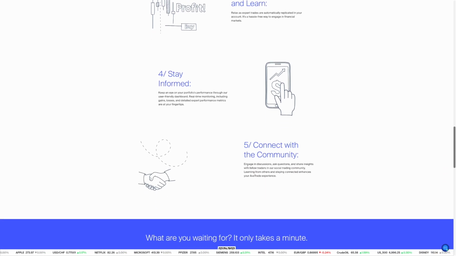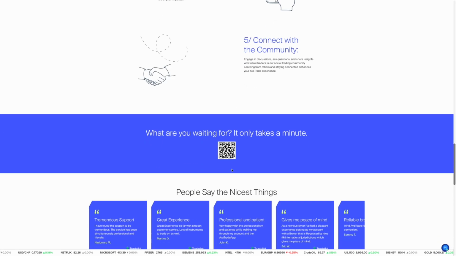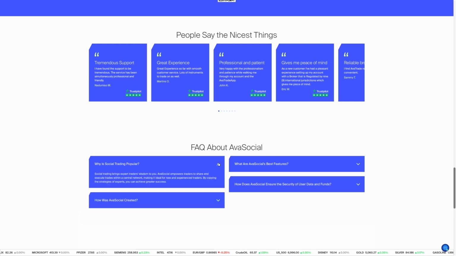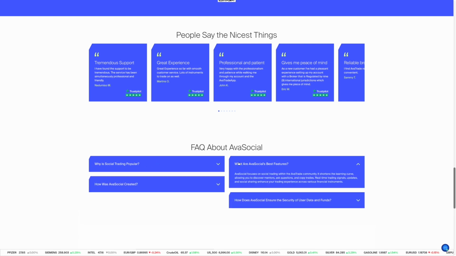Avasocial mainly offers trading in Forex and CFDs. This means you are trading price movements, not owning actual stocks or currencies. Leverage is available, which can increase both profits and losses. It is important to understand how leverage works before trading.